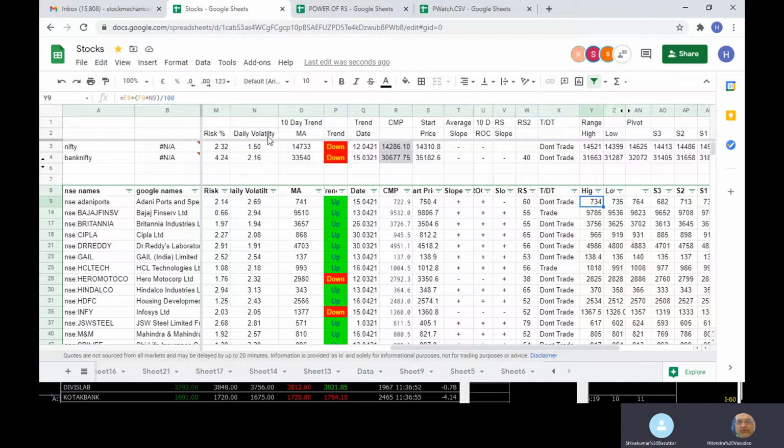There is some error on Adani Port, but if you look at Bajaj Finance directly, whatever is the annualized volatility, we add 2.69% of Adani Port to yesterday's closing and reduce 2.69% from yesterday's closing.